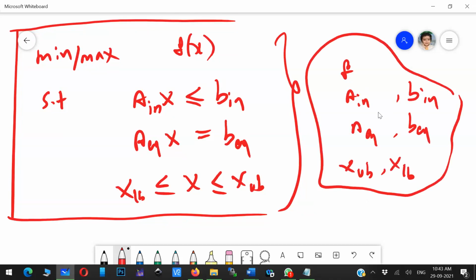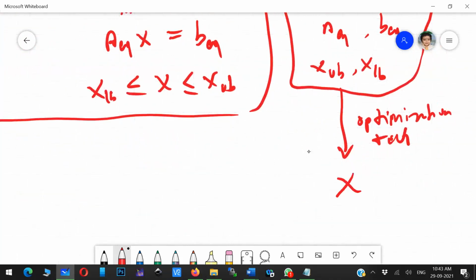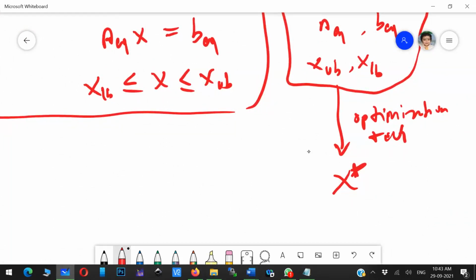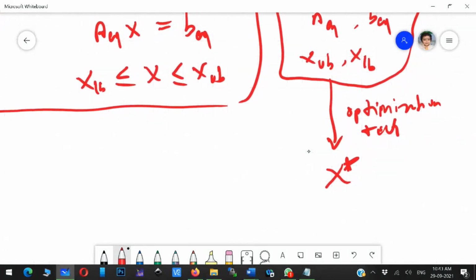These parameters you will provide to any optimization technique, and that will give x. So if you provide these parameters to an optimization technique, what will it give? It will give the solution. What is that solution? That solution is x. Normally they call it x star. X star is basically the best solution, the optimum solution. That is what we intend to get from this particular optimization problem.